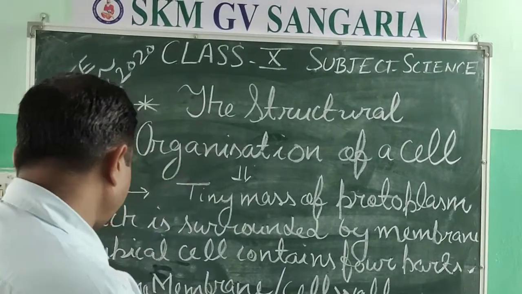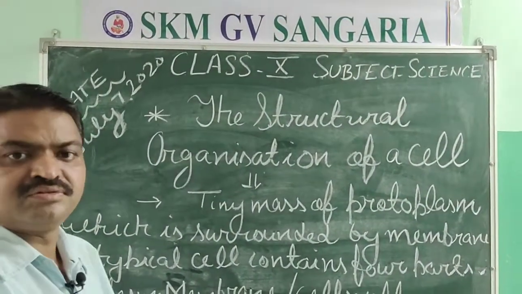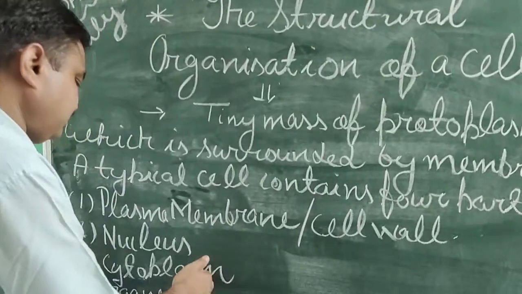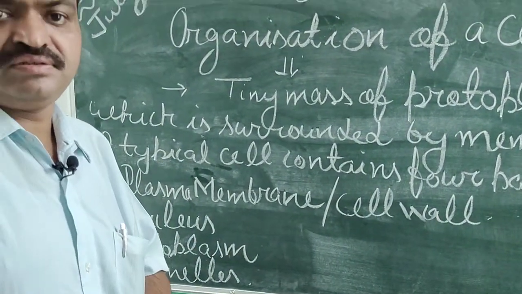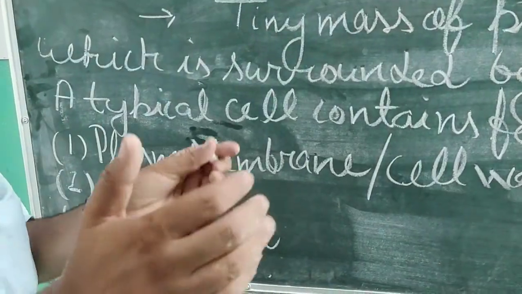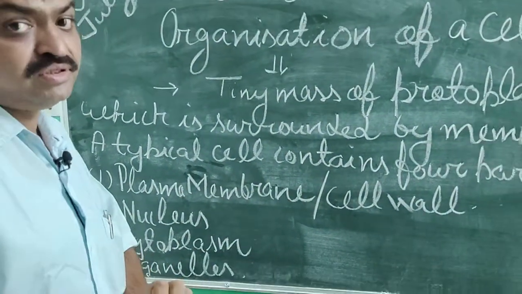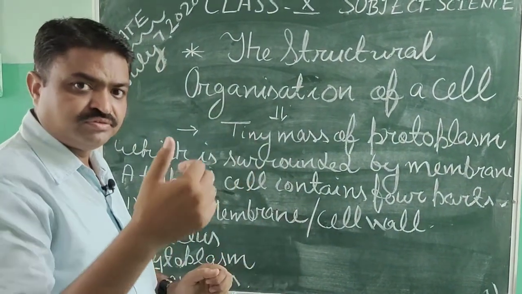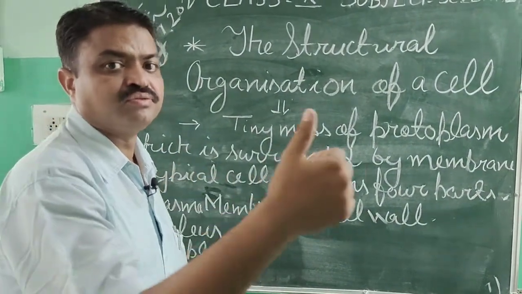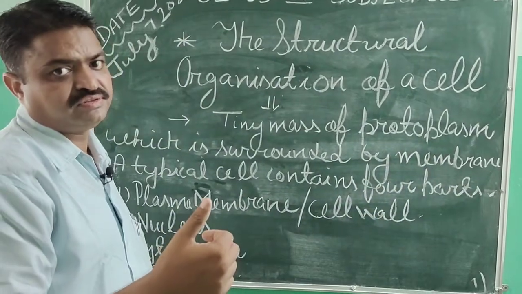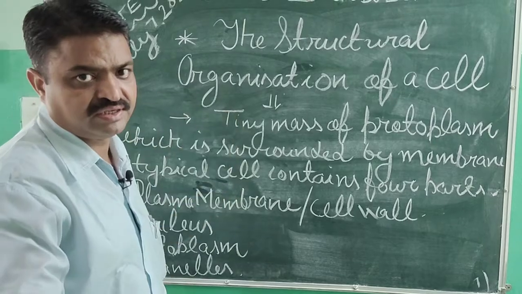Second is nucleus, the control center of the cell. Cytoplasm means the fluid-like structure that provides fluidity to the cell and helps in diffusion and osmosis. So what are diffusion and osmosis? We will discuss in the next segment.